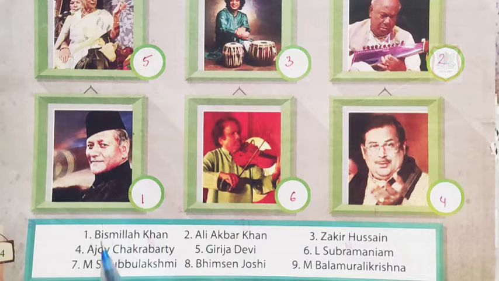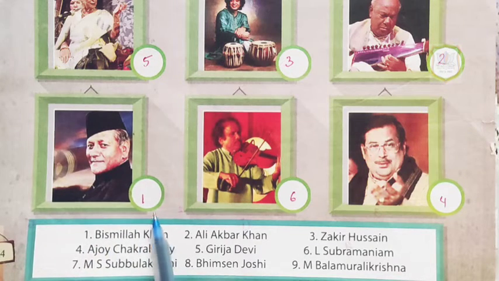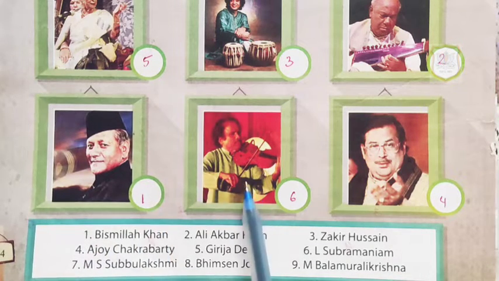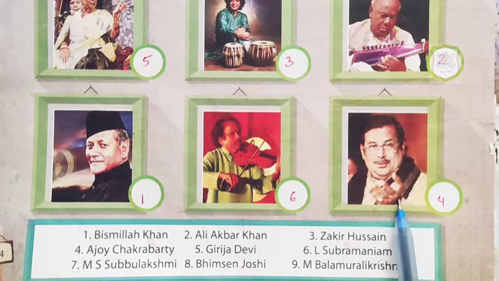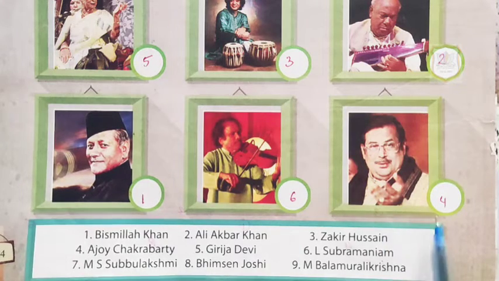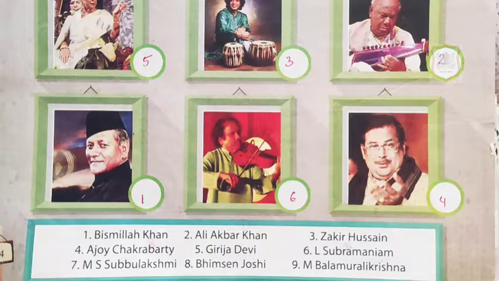And students, this picture is of Bismillah Khan. So here we will write number 1. Here this picture is of L. Subramaniam. So here we will write 6. And this picture is of Ajoy Chakrabarti. So here we will write number 4.